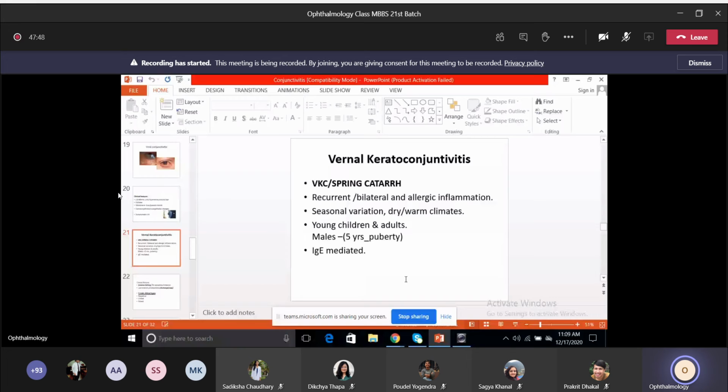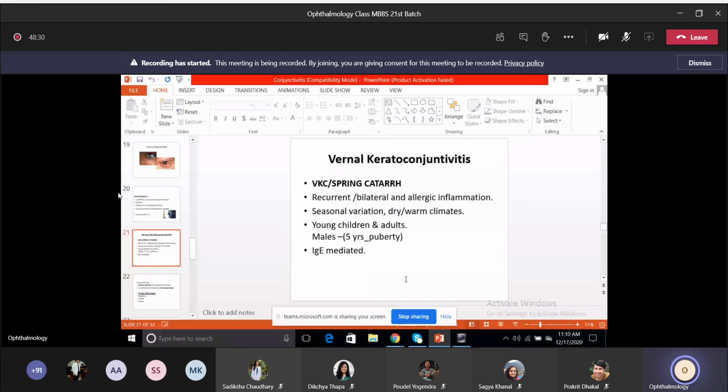So it's recurrent, it's usually bilateral, and it's allergic, and it has a seasonal variation, and mainly seen in dry and warm climates, and mainly in young children and adults with male preponderance. Around 5 years till puberty it can be seen, and it is IgE mediated. So it's allergic. The main thing about VKC you have to remember is that it has a seasonal variation, mainly seen during dry and warm climates, and especially seen in male children, in young children from around 5 years to puberty.